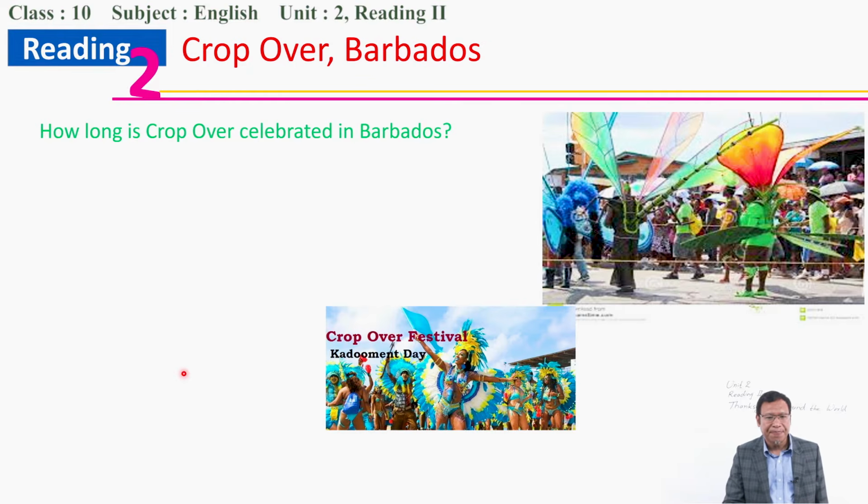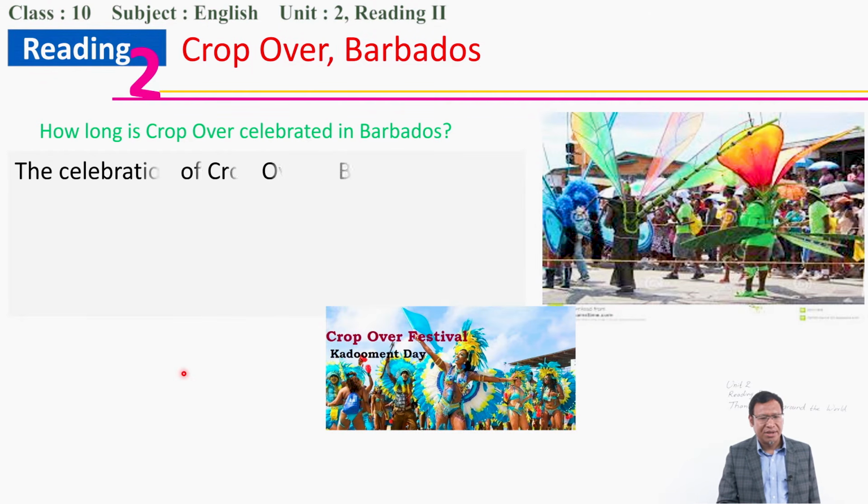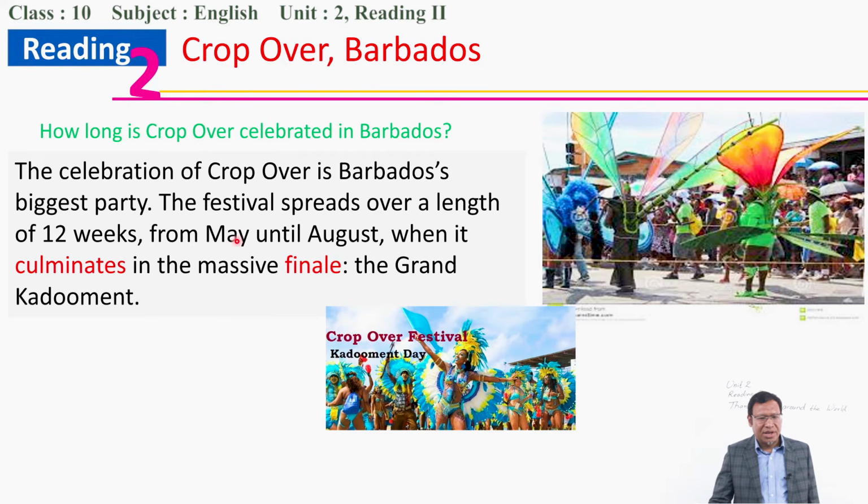Okay, so next, Crop Over in Barbados. How long is Crop Over celebrated in Barbados? The celebration is Barbados' biggest party, and it is spread over a length of 12 weeks. Wow, so long a time.